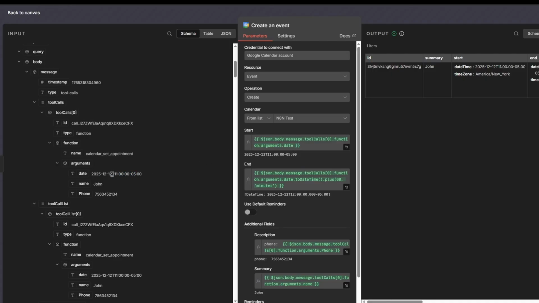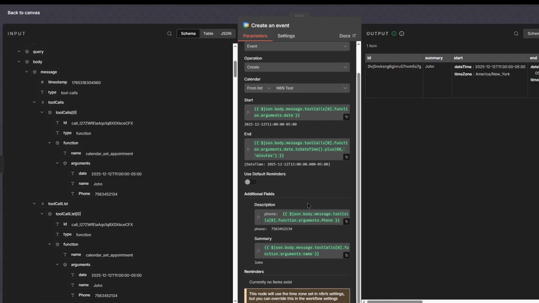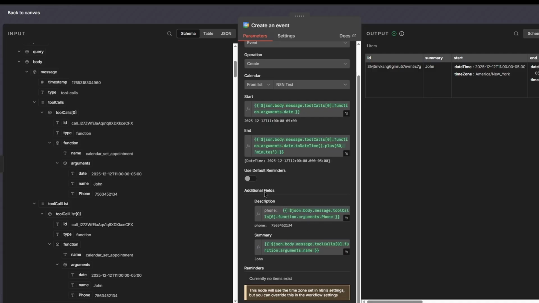So the appointment starts at, in this case, 11 a.m. And then since the appointment is 1 hour, now obviously this is going to depend on your setup. So the appointment could be 30 minutes, 2 hours, depending on what you want. But in our case, it's 1 hour. So we take the same thing again. We take the same date right here. And then we do a toDate plus, and then we add 60 minutes for 1 hour. So essentially the appointment starts at 11 a.m. and ends at 12 p.m. That's 1 hour, right? So that's how you do that. Now down here you can add additional information for the additional fields. So for the summary you can add the name of the person.